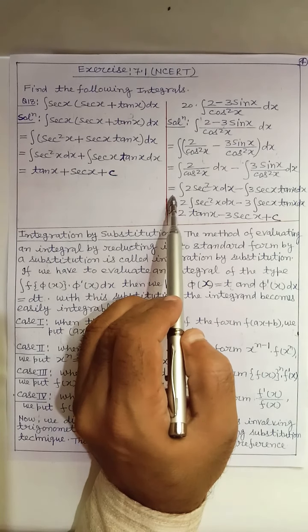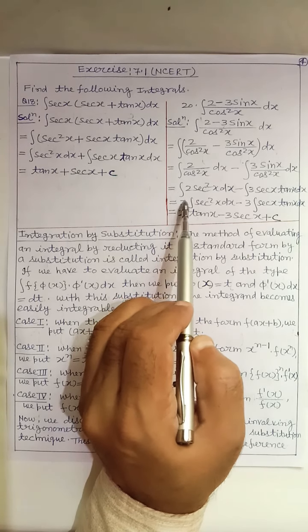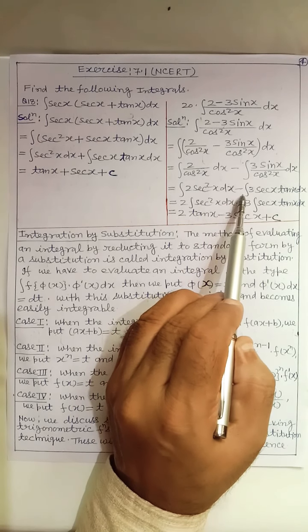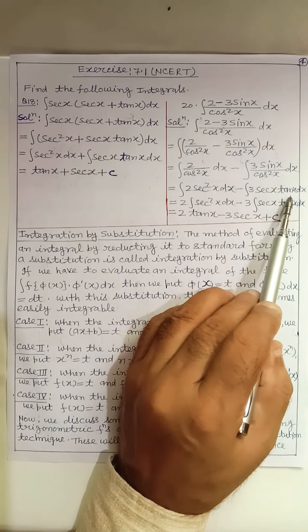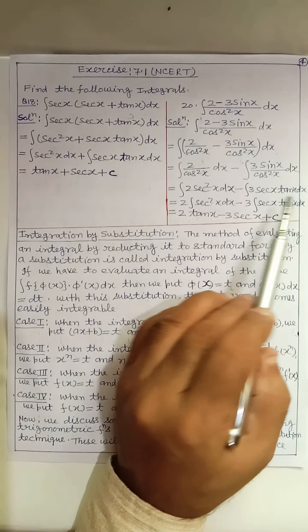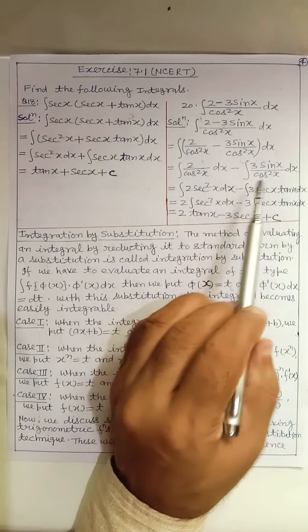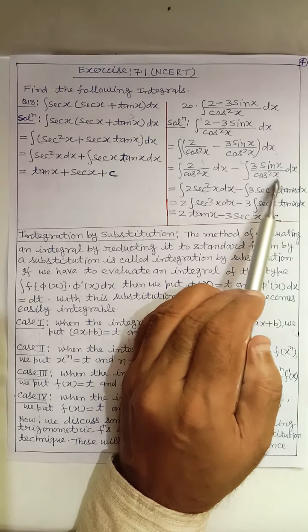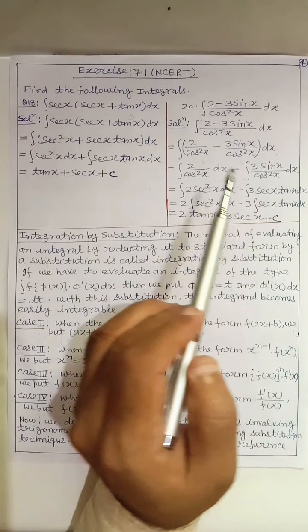This is equal to the integral of 2 sec² x dx minus the integral of 3 sec x tan x dx. Here 1 / cos² x is sec² x, and here sin x / cos x into 1 / cos x. Sin / cos we get tan x, and 1 / cos we get sec x.